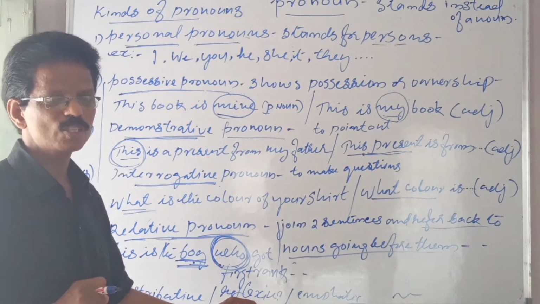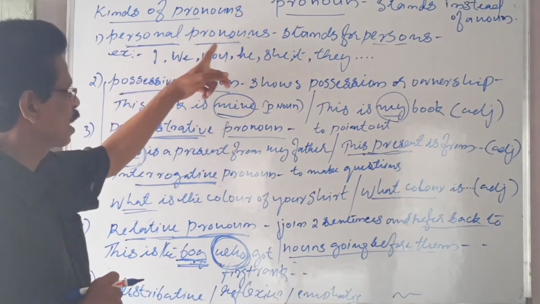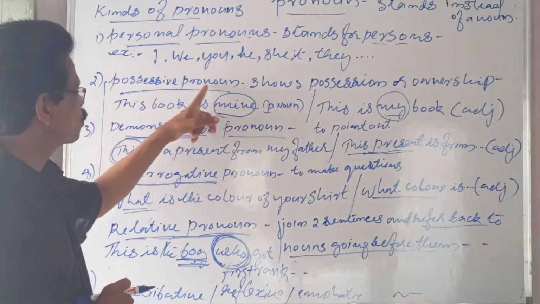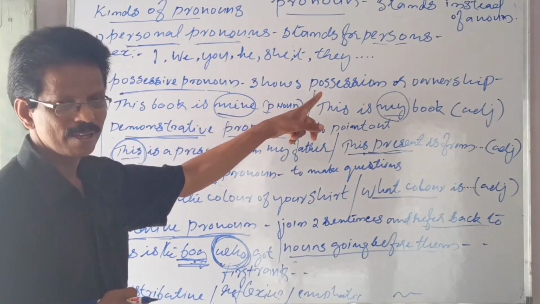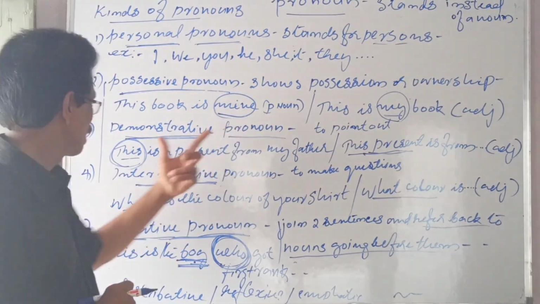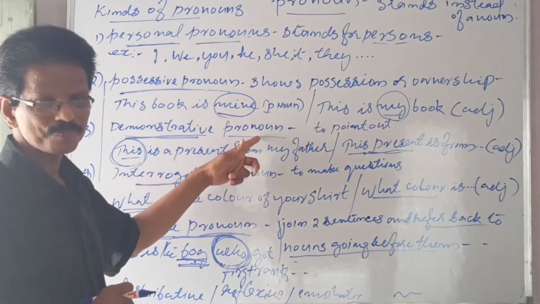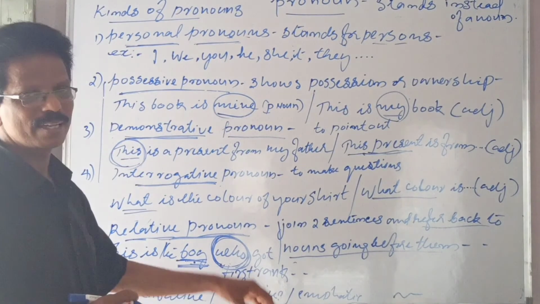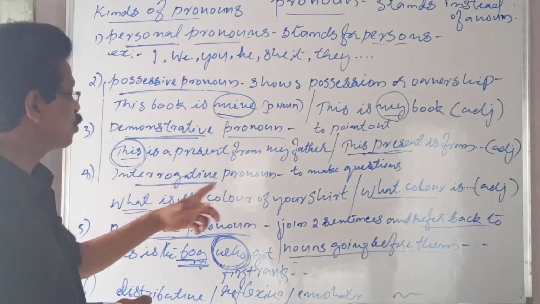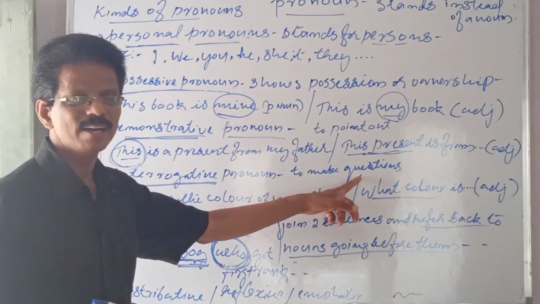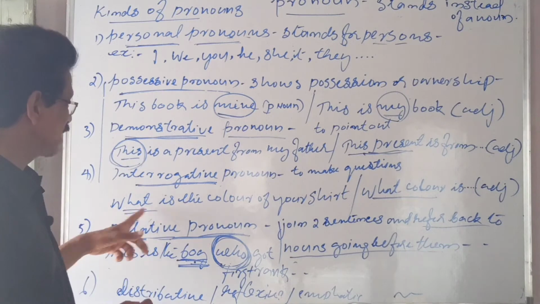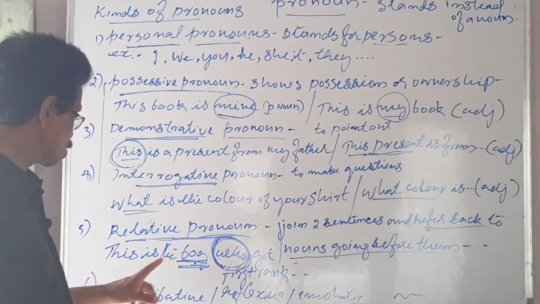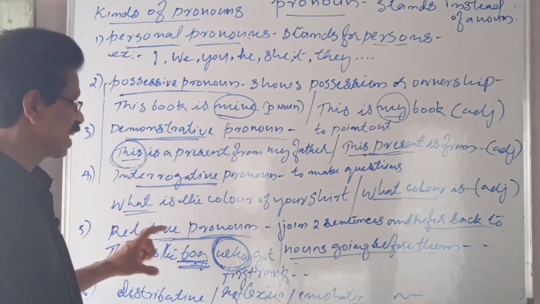So let us revise the kinds of pronouns once again. Number 1, personal pronouns, stand for persons. Number 2, possessive pronoun, shows possession and stands instead of a noun. Number 3, demonstrative pronoun, demonstrating, and stands instead of a noun. Then interrogative pronoun, to make questions, as well as standing for, what is the color of your shirt? And one more I mentioned, distributive pronoun. And the last one, but not the least, very important, that is the relative pronoun.